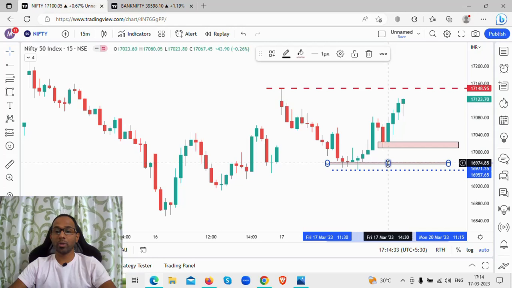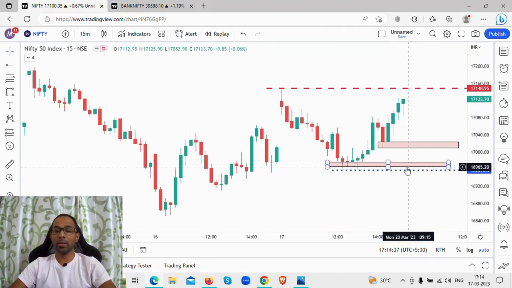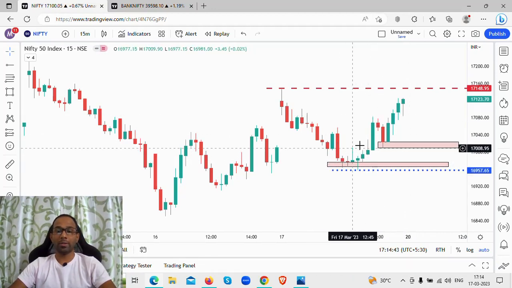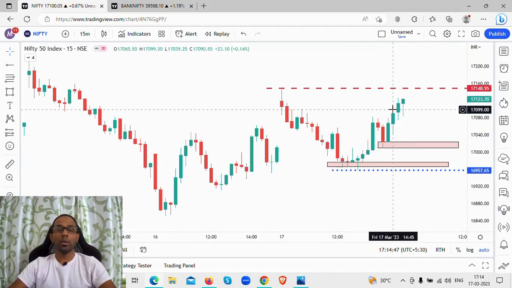Now, what is that support level we are talking about? We are talking about 16,965 to 16,975 levels. That's another strong support level is what you're looking at on Nifty.